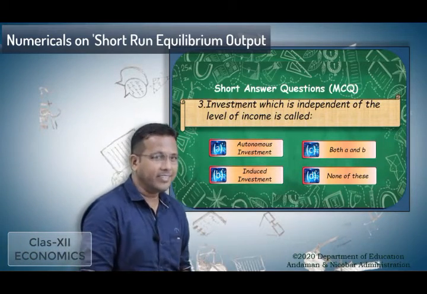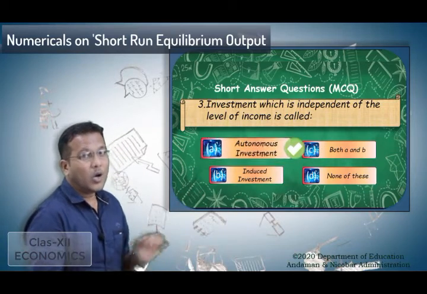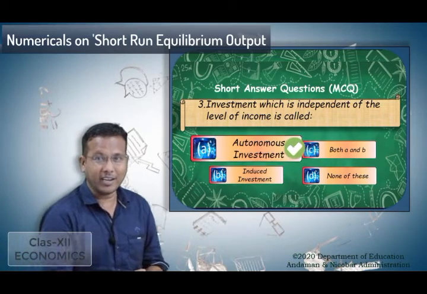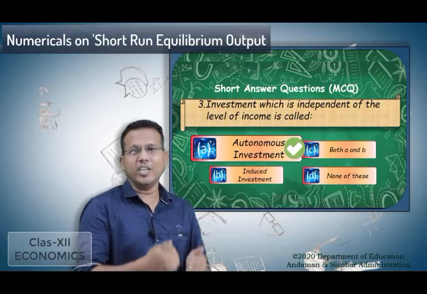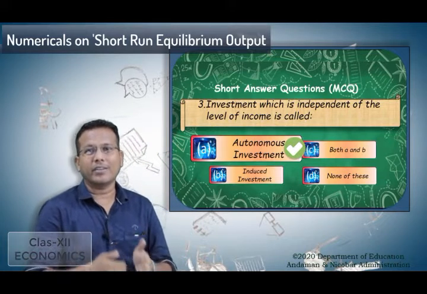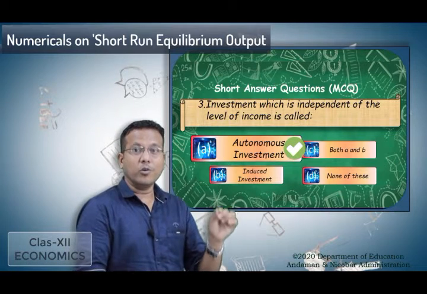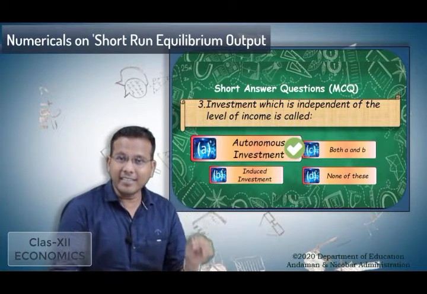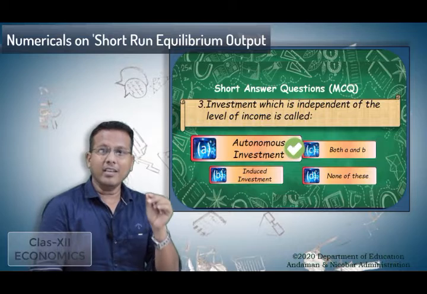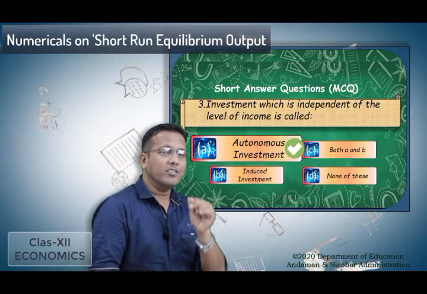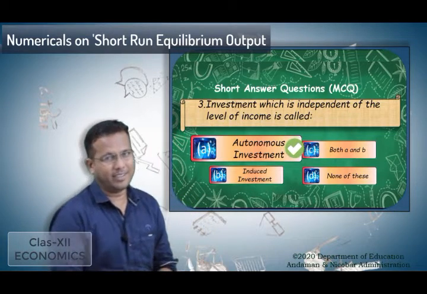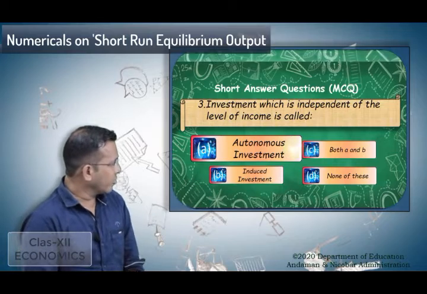Yes, correct. That is option A, autonomous investment, where we can say that this investment will not be affected by the income level. The value of autonomous investment is the investment value when the value of income may be zero.